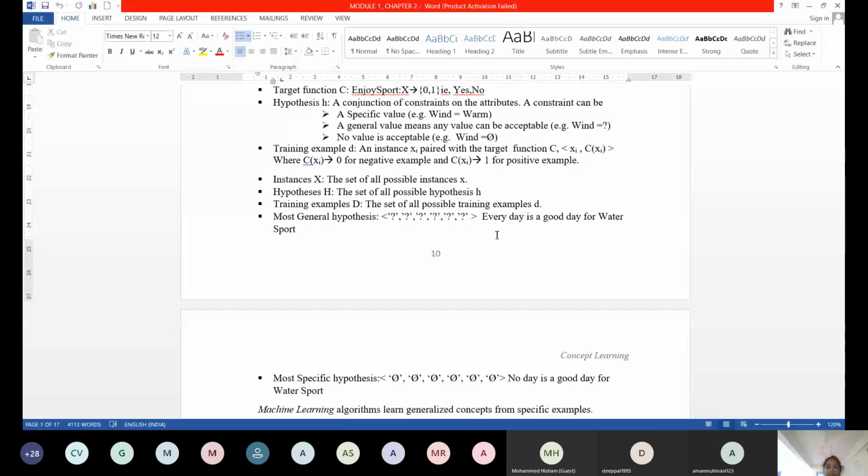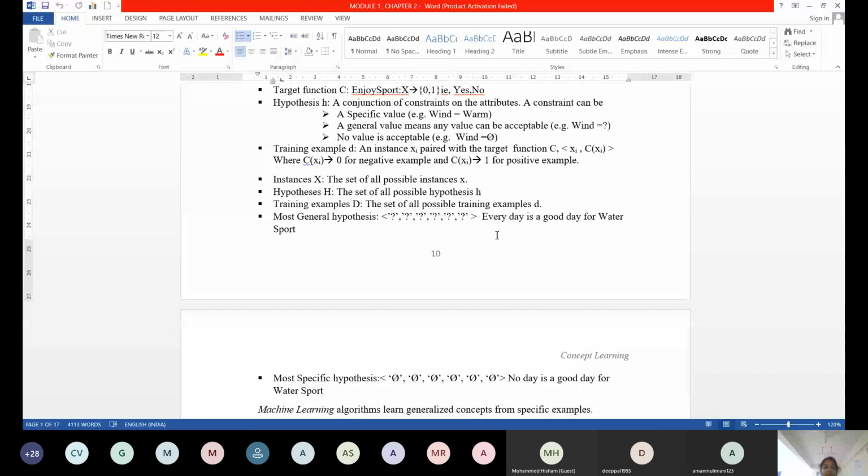The first question mark represents the first attribute, sky. The hypothesis has 6 columns, excluding our target concept, enjoy sport. If a value is a question mark, it means the sky can be anything for the person to go for playing water sport.